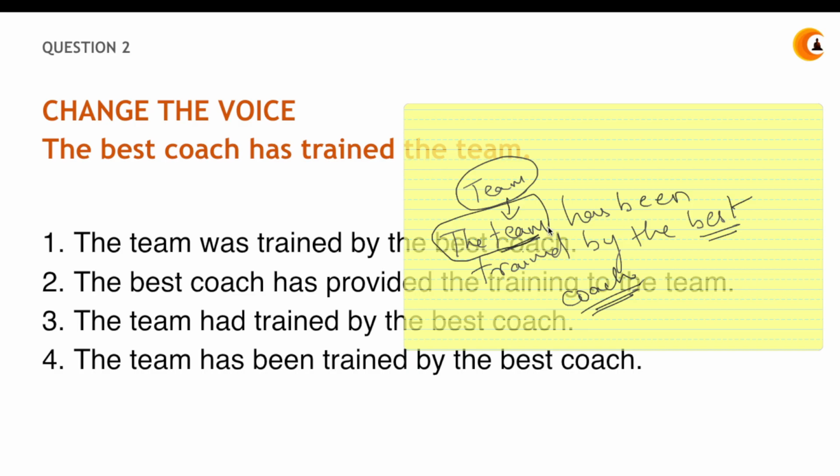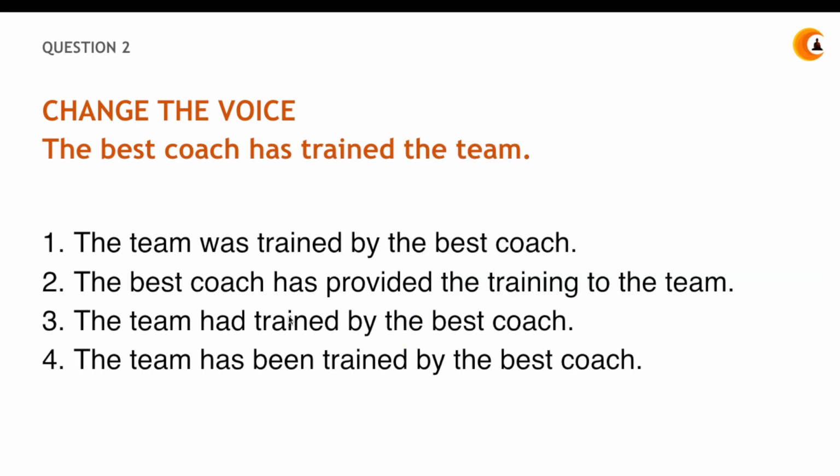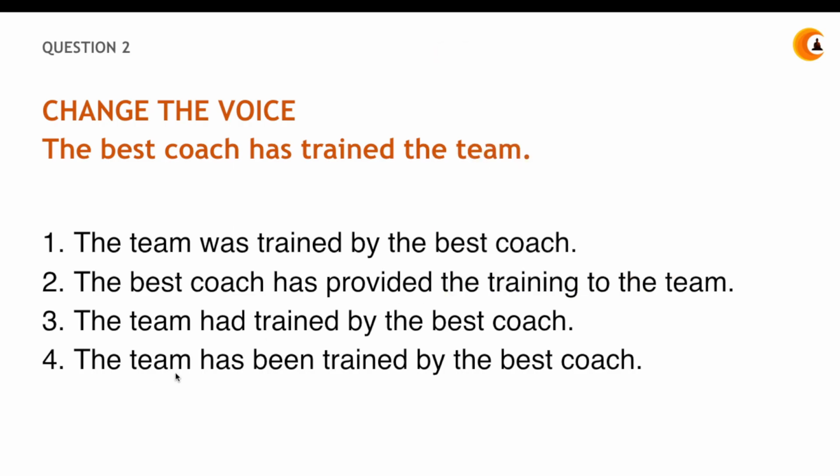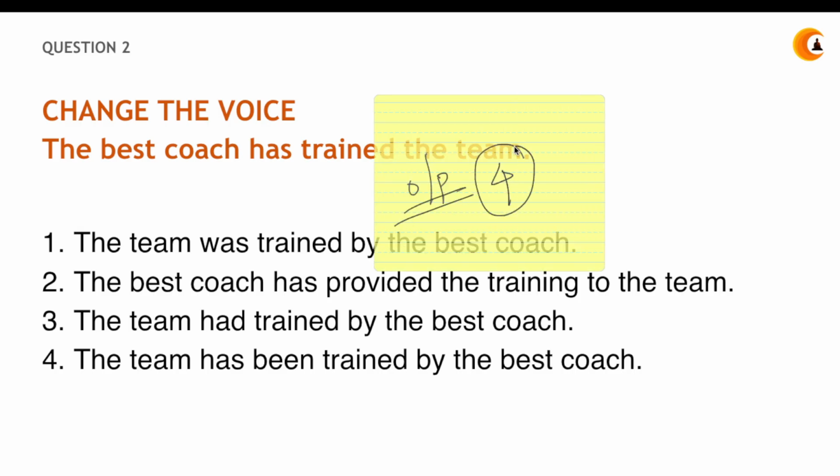This is a basic concept of changing the voice. And why is it not was? Because the team has, okay, has been trained. It's already saying has here, so you cannot change the form of the statement. You can of course change the voice of the statement. So has can become has been. The team has been trained by the coach, so your answer is option number 4, right?